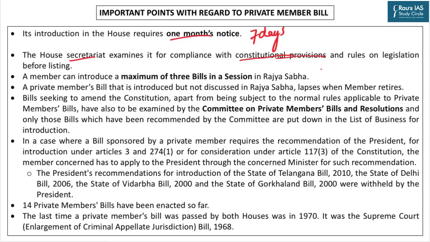Till 1997, a private member was allowed to introduce 3 bills in every sitting, but there was tremendous pile-up of such bills. So the rules were changed. Presently, a private member can introduce maximum of 3 bills in a session, not in a sitting, but in a session. You must also take a note of the fact that when a member retires from Rajya Sabha, the bill that he or she has introduced as private member bill lapses.